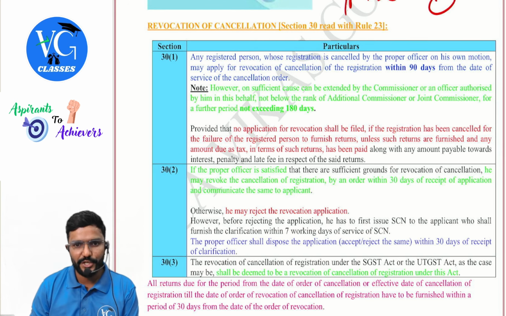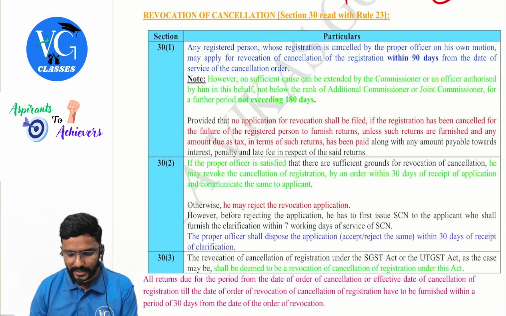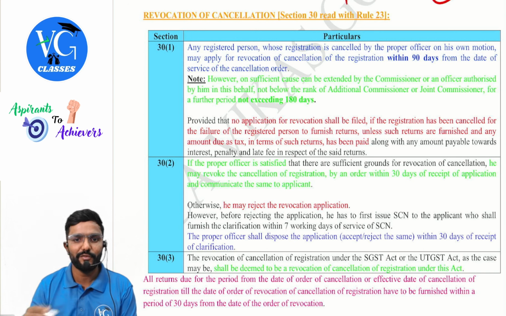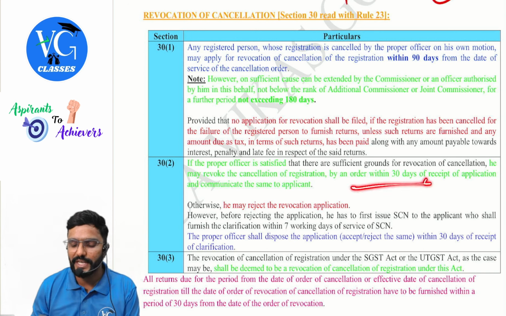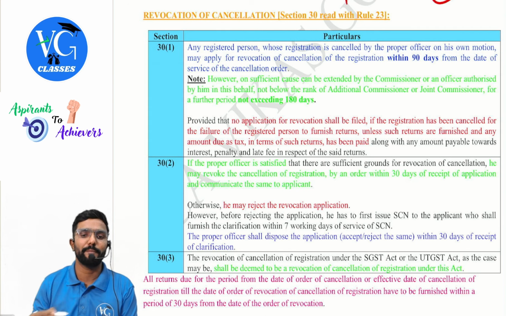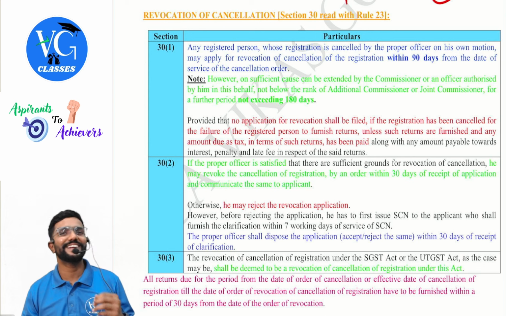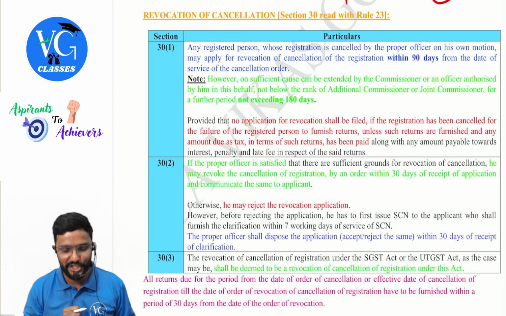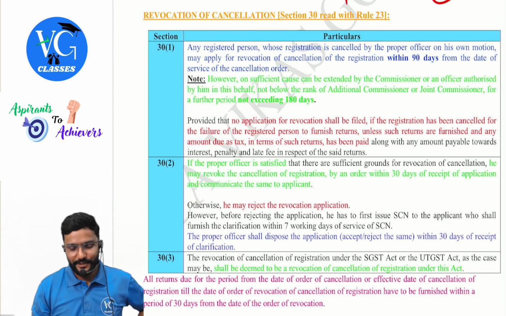Then 30 subsection 2 is telling, if the proper officer is satisfied that there are sufficient grounds for revocation of cancellation, he may revoke the cancellation of registration by an order within 30 days of receipt of application and communicate the same to the applicant. Applicant will be fully happy. Yes, I will continue with my registration. Otherwise, he may reject it.